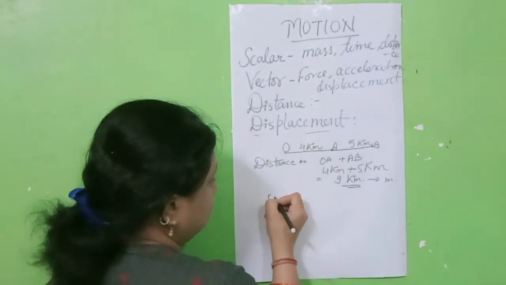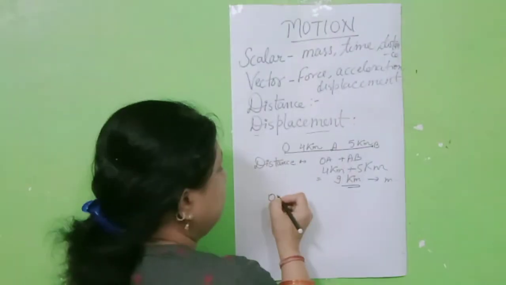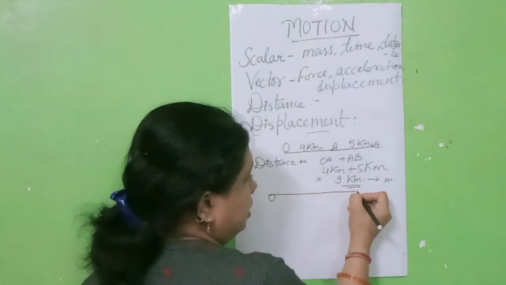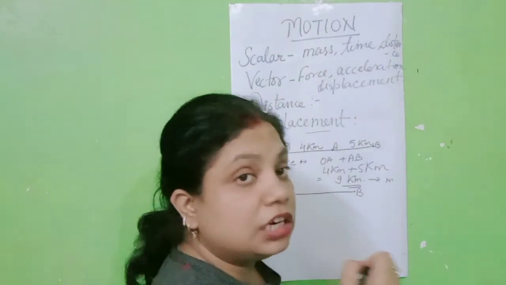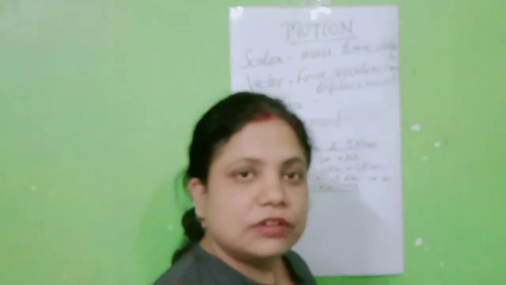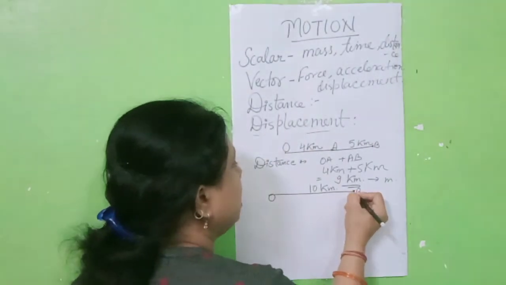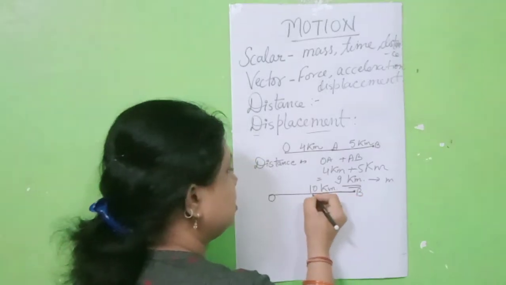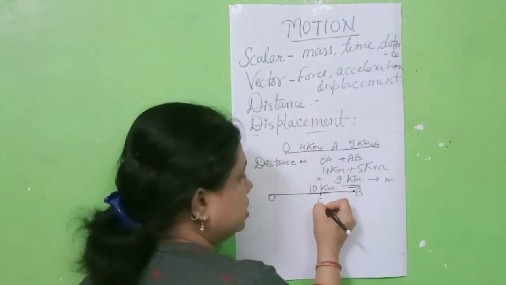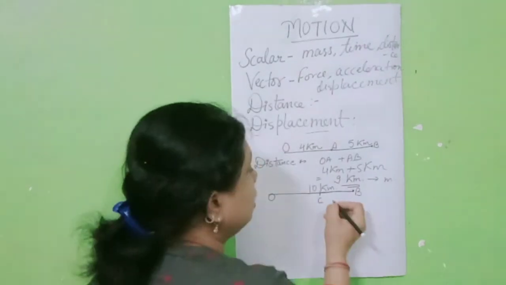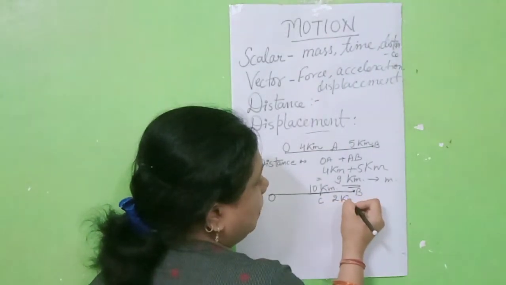Suppose a body starts motion from point O, students, and firstly it reaches point B and covers 10 kilometer distance. After that, students, again the object turns and it reaches any point C. Is it clear? And in returning it covers 2 kilometer.